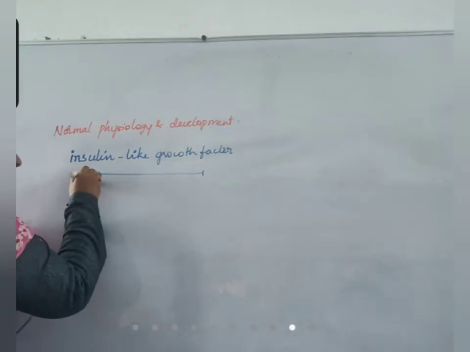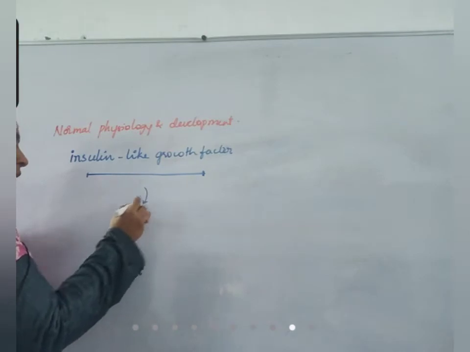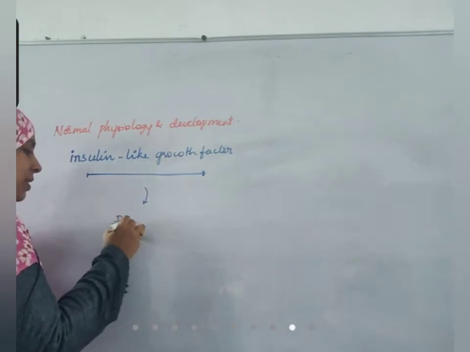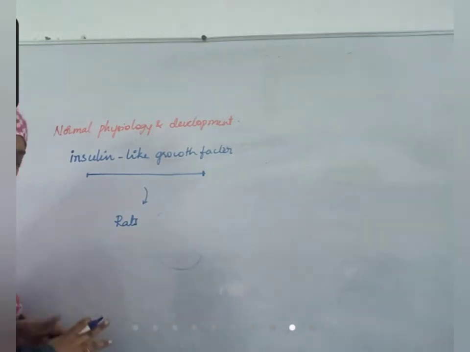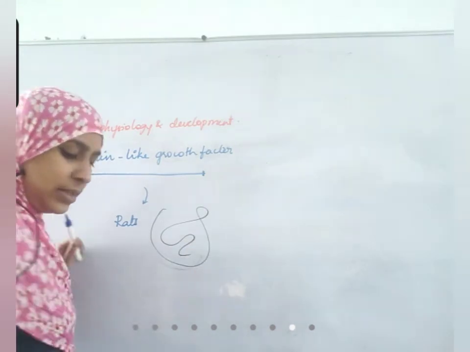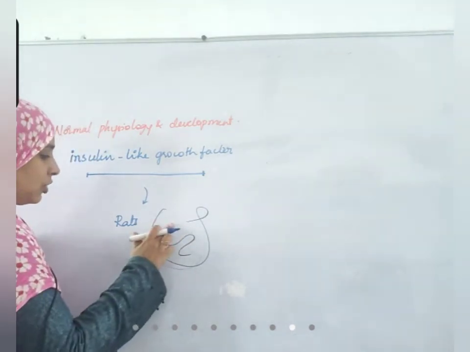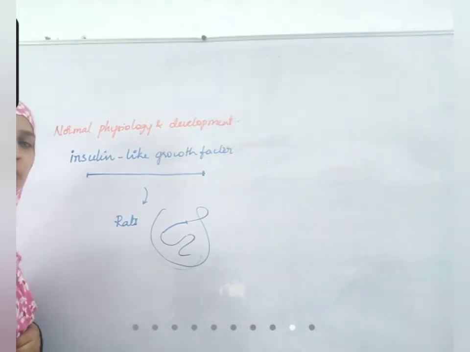So what we'll do is cut this gene from the human genome and introduce it into animals like rats. This is the rat's genome, and in this, that gene is introduced like this. Now we'll study the behavior of the rat.